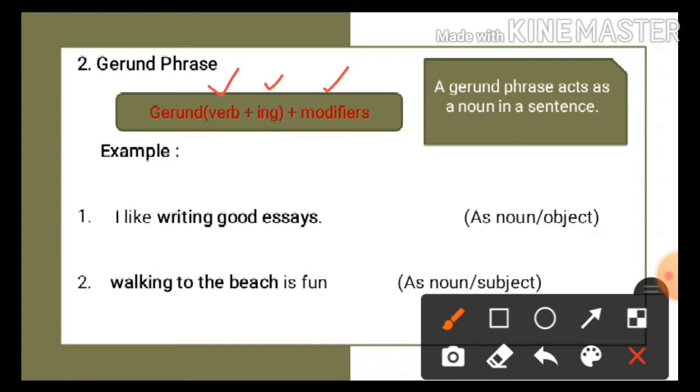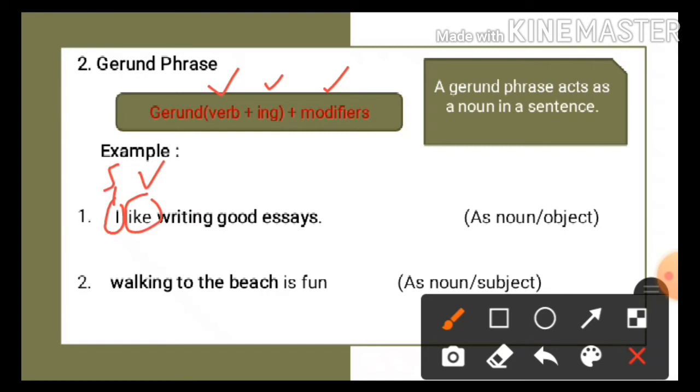Okay, a gerund here is a word that looks like a verb. It has a verb plus -ing structure, but it doesn't perform the role of a verb because it doesn't express an action. To help you understand this phrase better, let's take a look at an example. The first example: I like writing a good essay. Okay, let's identify it. I here is the subject, like is the verb, and then writing here.